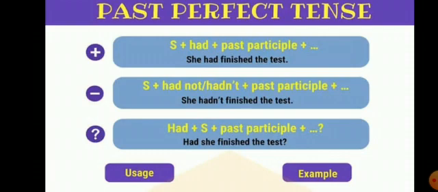So she hadn't finished the test. This is the negative. Come to interrogative. For an interrogative sentence, first we put the helping verb, then the subject, then the third form of the verb plus object. So, had she finished the test? She had finished the test, she hadn't finished the test, and had she finished the test.